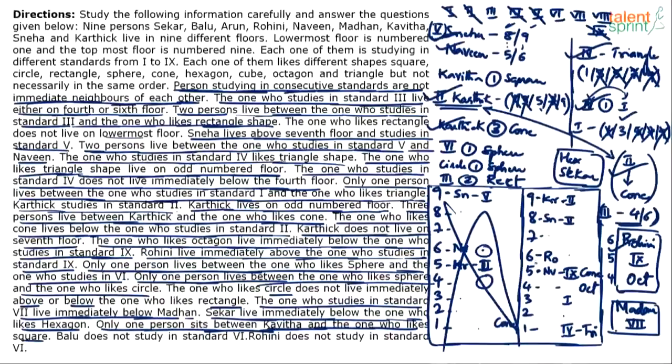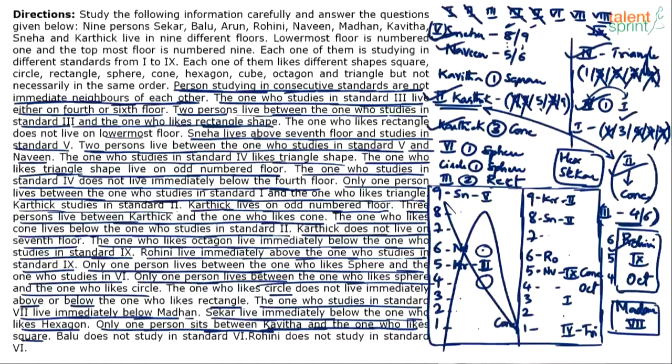Hexagon and Sekar. Try to fix that. Hexagon, Sekar. Hexagon here, Sekar here is possible. Sekar cannot come here because that should be hexagon. Sekar can come here. Still confusion.